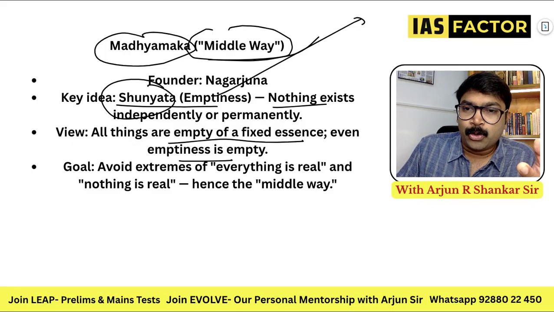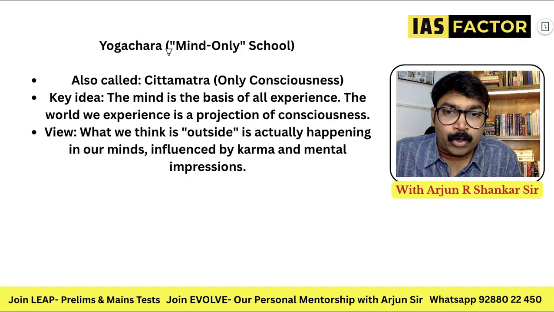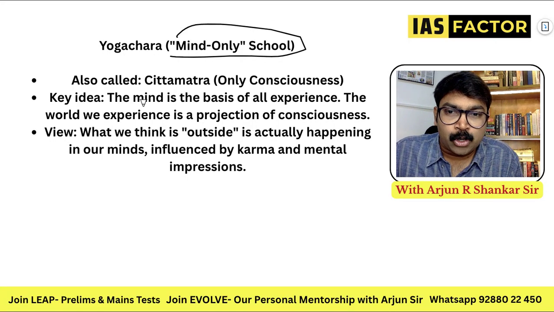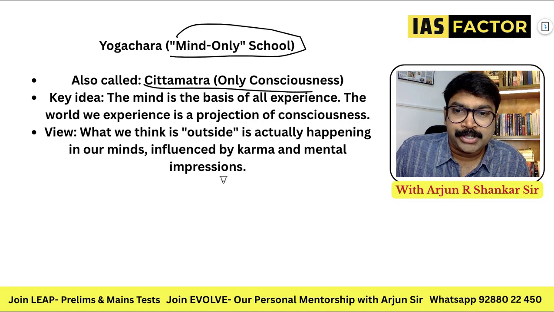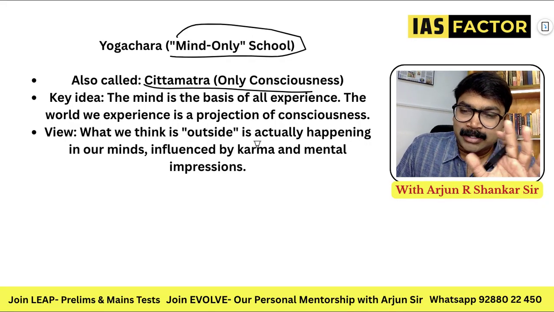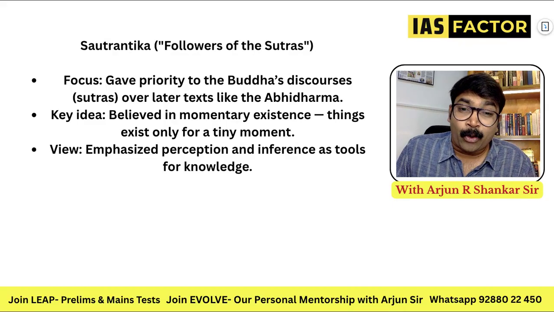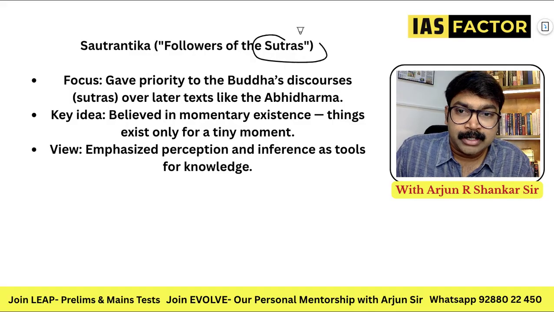The middle path school. And the next important one is Yogachara. It's the mind only school. It's also called Chitta Matra, only consciousness. So what we think is outside, the theory is going to be very difficult. You can read it if you want. Yogachara. Sautrantika means followers of the sutras.